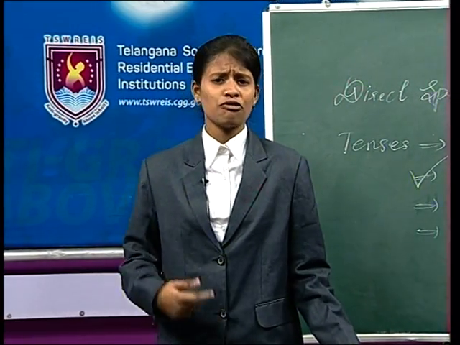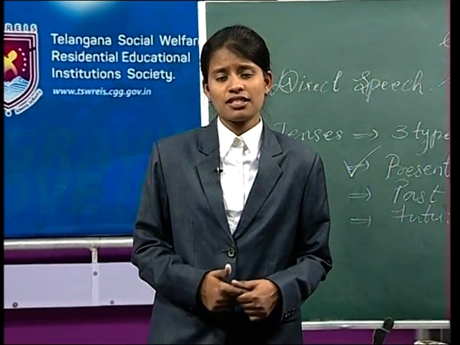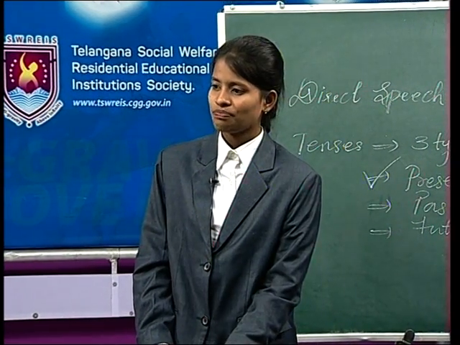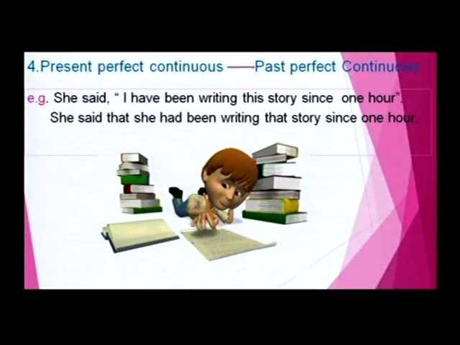What happens if we change the present perfect continuous tense into the indirect speech? Let us see my dear friends. See here, the present perfect continuous, when changed into the indirect speech, changes into the past perfect continuous. Take an example. She said, I have been writing this story since 1 hour. In indirect speech, she said that she had been writing that story since 1 hour.